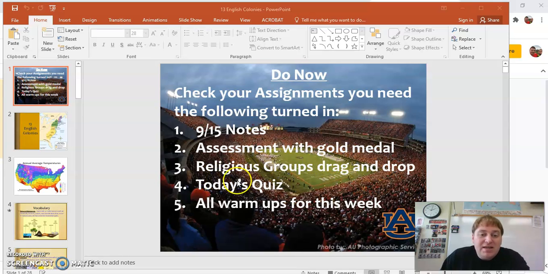The quiz that we're going to take today is going to be titled Colonization Quiz. Remember to do that. That is a test grade. You cannot forget to do that. That's only 5 questions. That will take you 5 to 10 minutes tops. And then all the warm-ups that we're doing this week are going to be taken for a grade. I'm going to pile them all together into one grade, so make sure you do that.